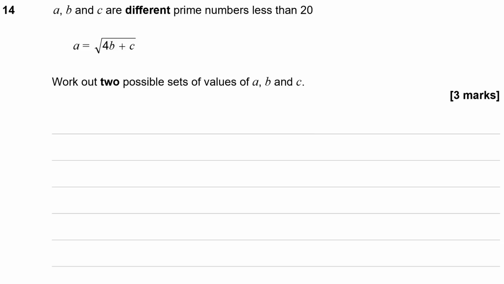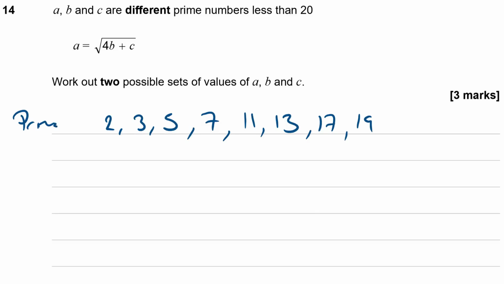Let's first write down what all the primes are less than 20. So the smallest prime number is 2, then 3, 5, 7, not 9, 11, 13, not 15, 17, and 19. So I've got 1, 2, 3, 4, 5, 6, 7, 8 to choose from. So these are my primes. Now, I need to pick 3 of these so they fit into that expression. A equals 4B plus C all square rooted. And that's going to have to give me another prime.